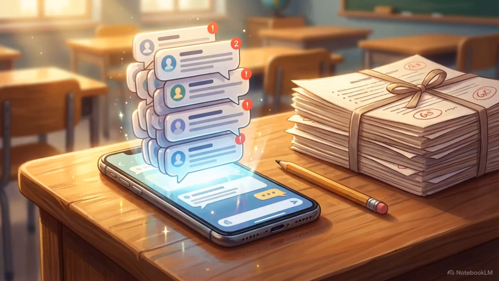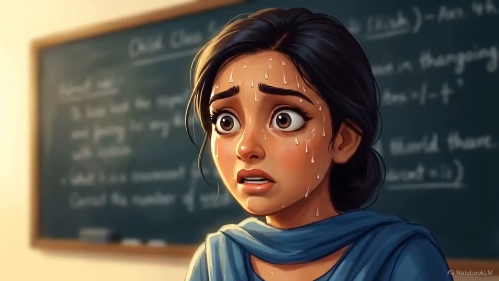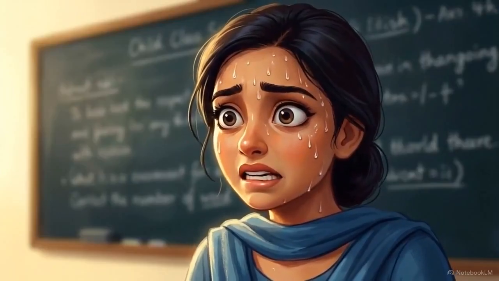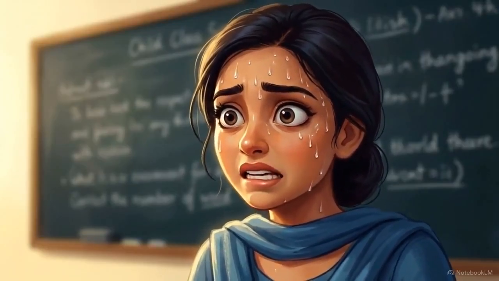But just as Priya finds her rhythm, a new challenge arrives. A group of parents is demanding she teach Vedic math, claiming it's the only way for their children to stay competitive. Priya is staring at the problem 97 times 94. She grew up with standard calculations and has never learned these ancient methods.